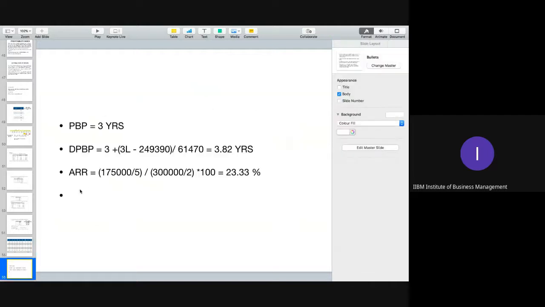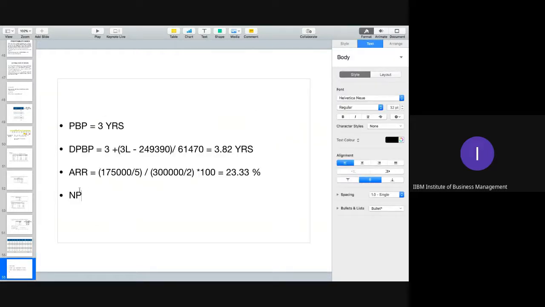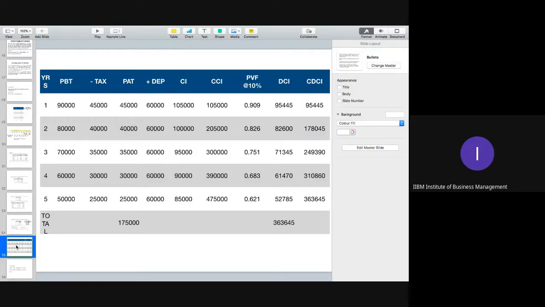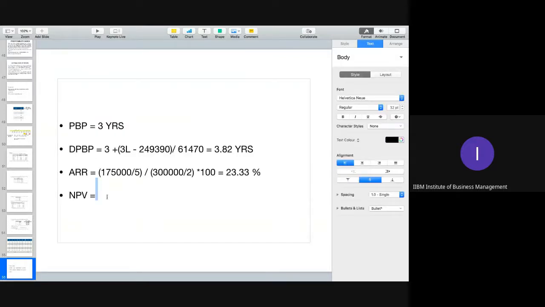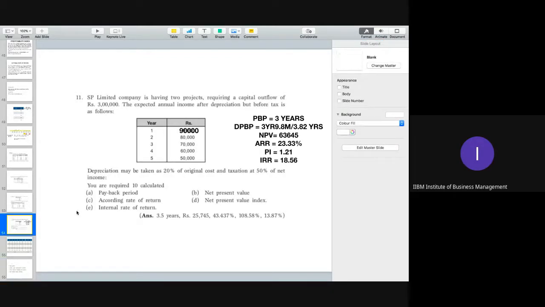So NPV is equal to 363,645 minus 3 lakh. So that would be rupees 63,645.